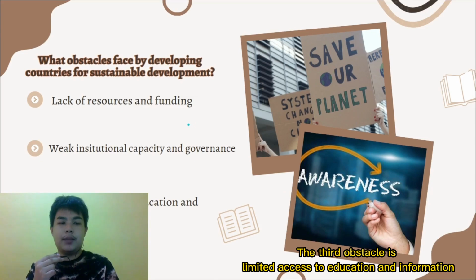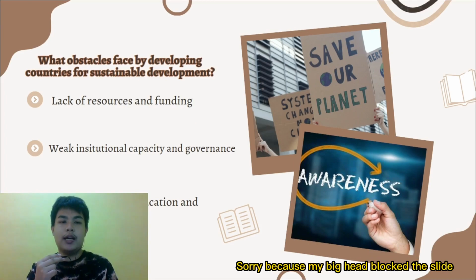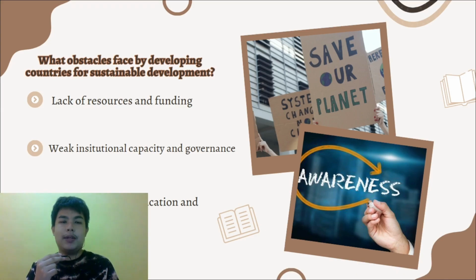The third one is limited access to education and information. Limited education and information access can make it hard for individuals to understand the sustainable development significance, hindering progress towards public health, food security, and environmental conservation goals. Cultural and linguistic barriers can also complicate communication of sustainable development benefit to diverse population.